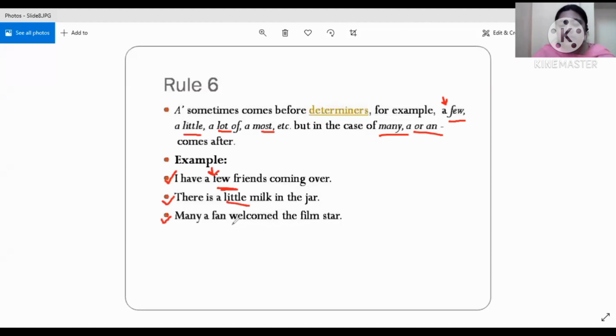Many a fan welcomed the film star. Now, as I have told you, this word many is followed by an article. So what do we see? The article a is there right after this word many.